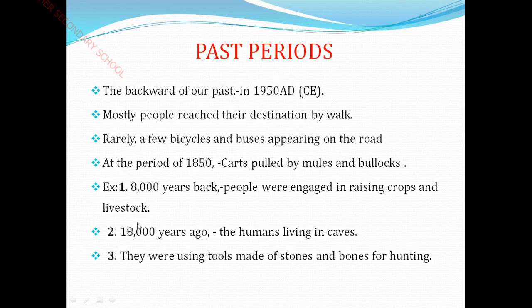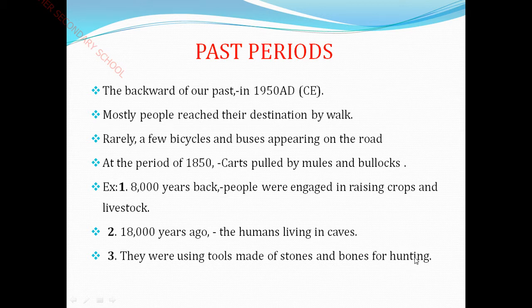There was no method of using buildings as homes. Humans mostly lived in caves and settled their residence there. And the third example is they used tools made of stones and bones, especially for hunting.